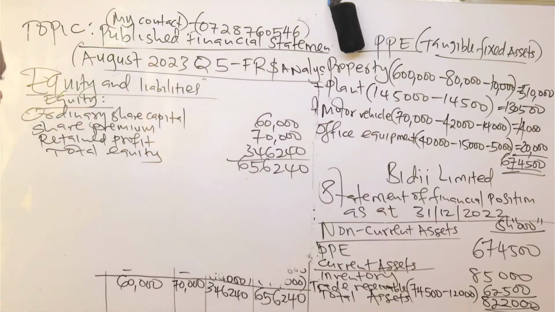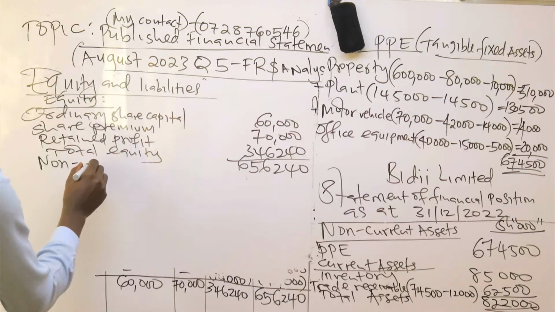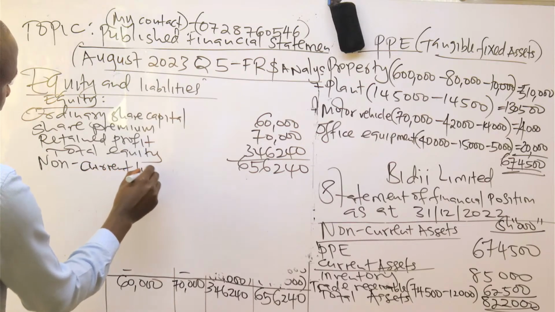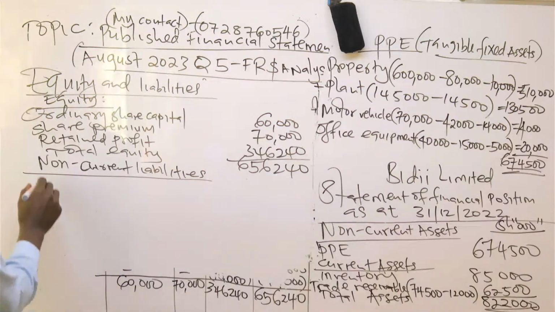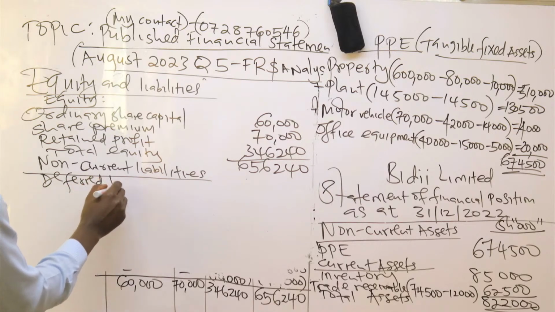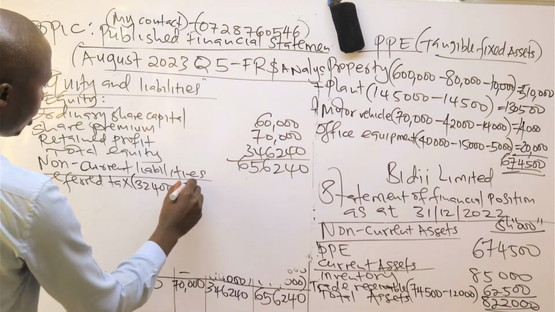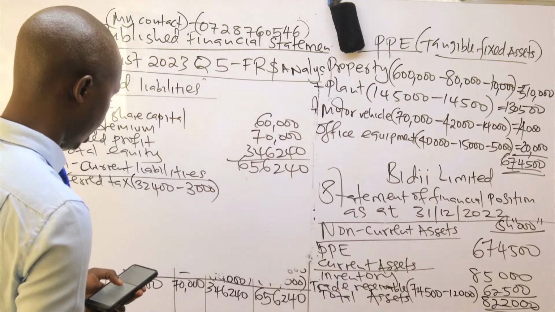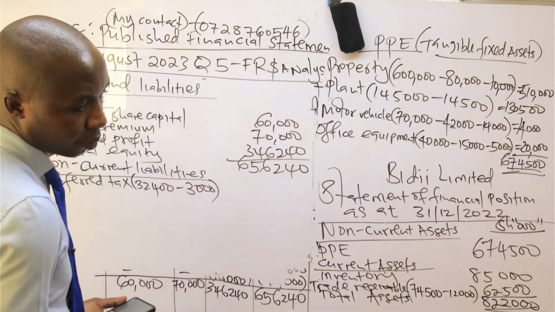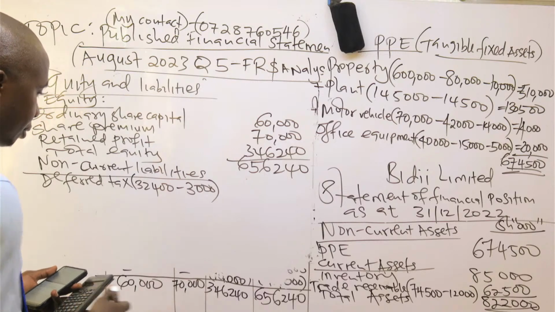After that, we check non-current liabilities, if there's any. There was a deferred tax. So under non-current liabilities, there is deferred tax. From the trial balance, we have 32,400. But remember, in the additional information, there was a decrease by 3,000. So our balance will be 32,400 minus 3,000, which is 29,400.